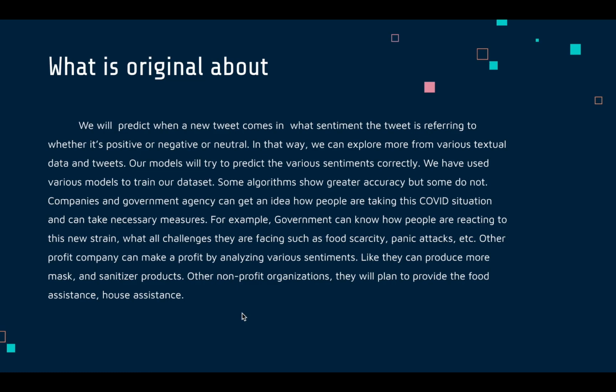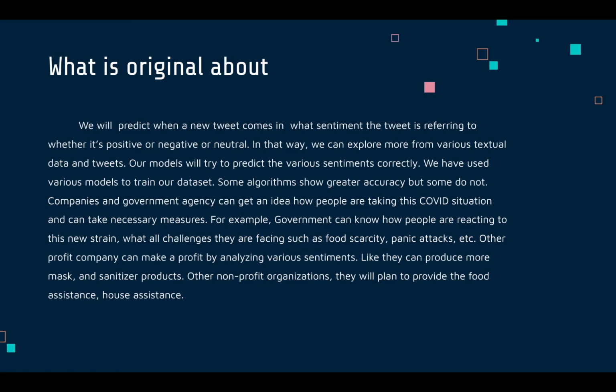Companies and government agencies can get an idea how people are taking the COVID situation and take the necessary measures. For example, a government agency can know how people are reacting to this new strain, what all challenges they are facing, such as food scarcity, panic attacks, etc. And now that we have COVID vaccine too, based on those tweets, we can also understand how people are reacting towards the vaccine, how many are getting vaccinated, how well the youth is reacting to that.